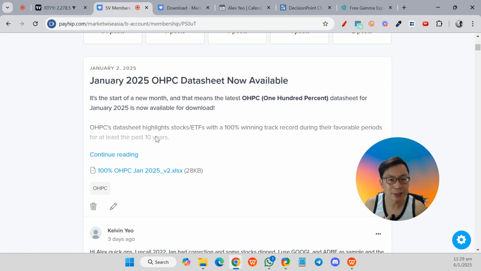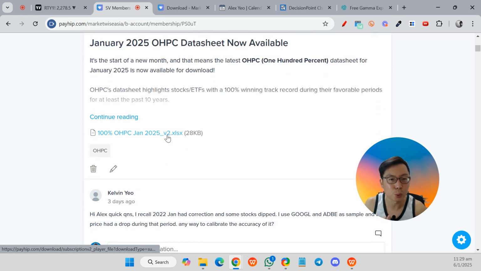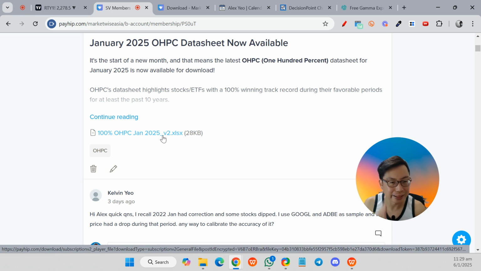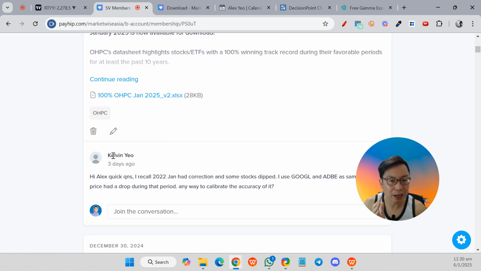So you can see the OHPC over there. It is the same post, but under here you can see there is this V2, version 2. It should reflect in your members area under here. So go and download the latest data as well. Kelvin, I have seen your post, and later I will also go through the question that you have.